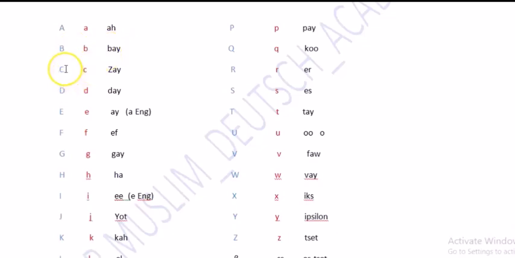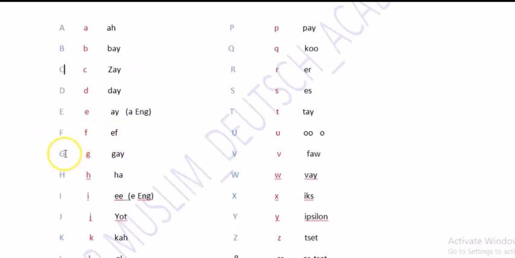The next one is C, in English and in German. The next one is D in English and D in German. The next one is E in English and A in German. Here I have written A. The English letter E is pronounced here as A. The next one is F. F in both languages is the same.